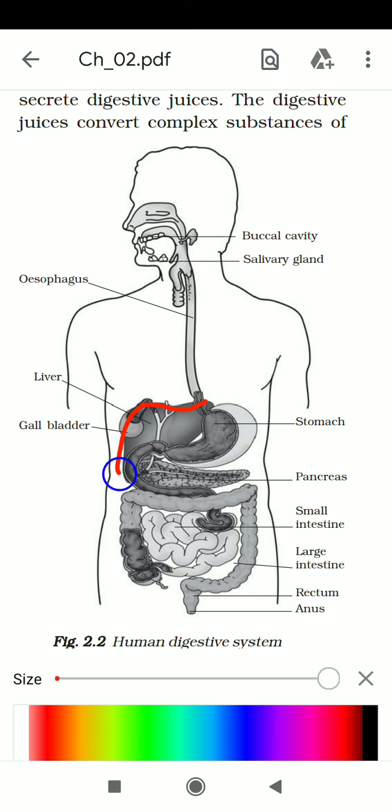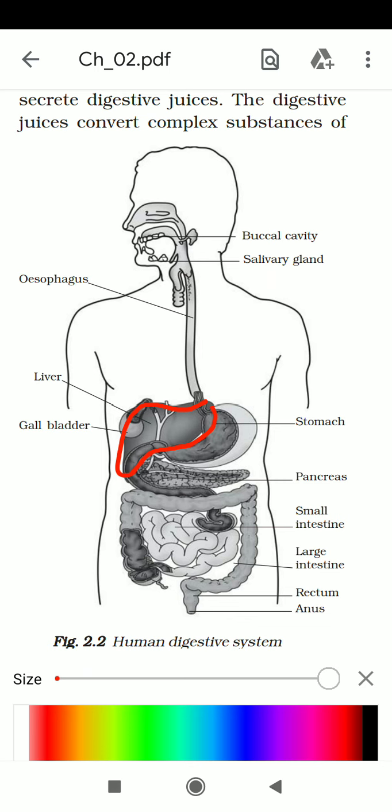Where is it present? The liver is present in our abdomen on the right side, in the upper part. It is the largest gland in our body, and the color of the liver is reddish brown.